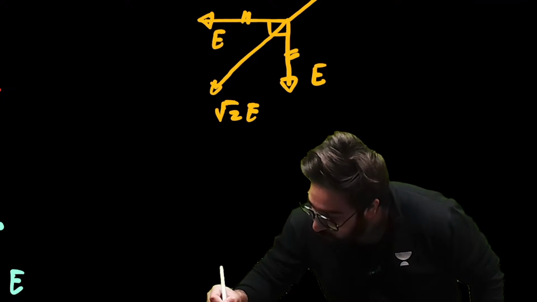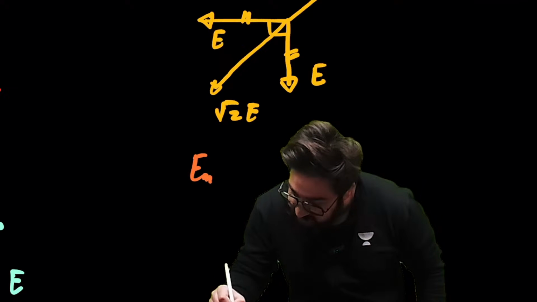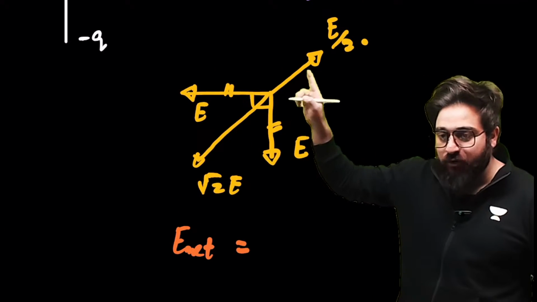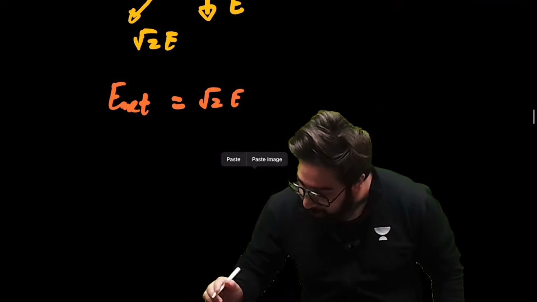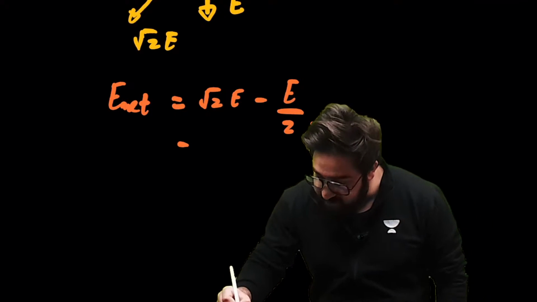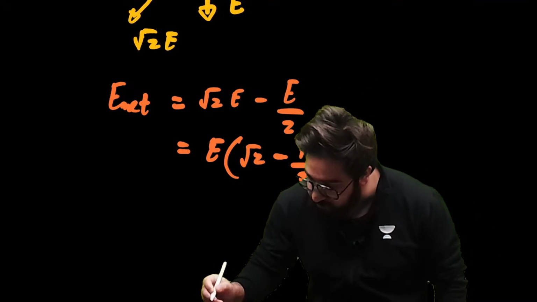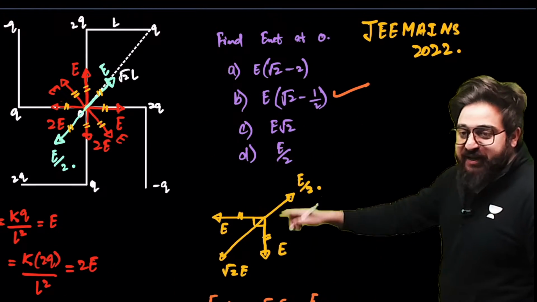That is root 2E. Okay, now in this particular case, you can say, sir, E net will be simply, you have got root 2E, you have got E by 2. So you can say, sir, root 2E minus E divided by 2. And in this case, you can take E common. This is root 2 minus 1 by 2. Option B is the correct option.